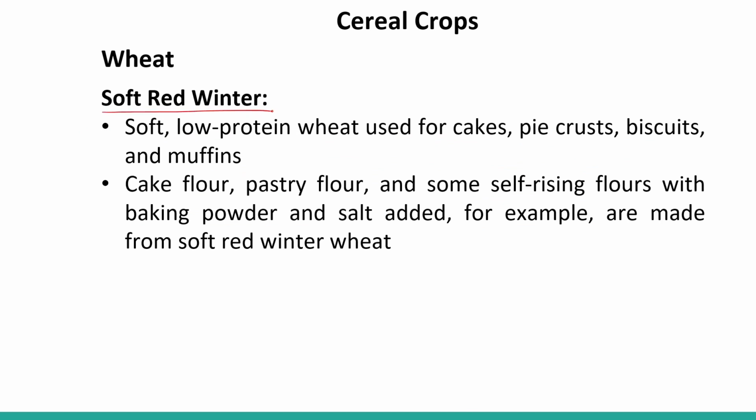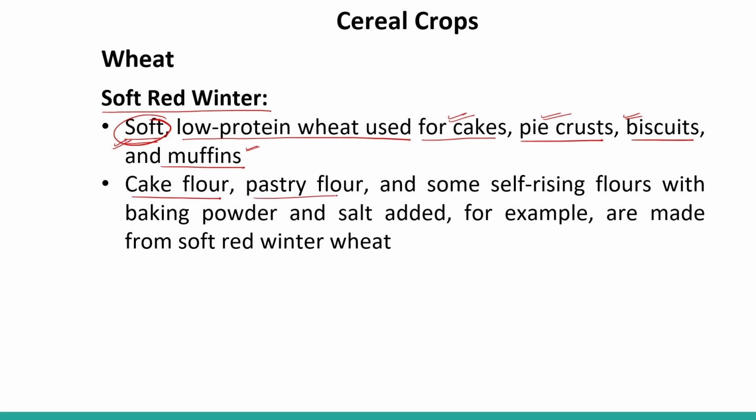Soft red winter. This is not a hard seed. This is the soft seed, right? Low protein wheat used for making cakes, pie crust, biscuits and muffins. Because they are soft, they are used for making cakes, pie crust, biscuits and muffins.